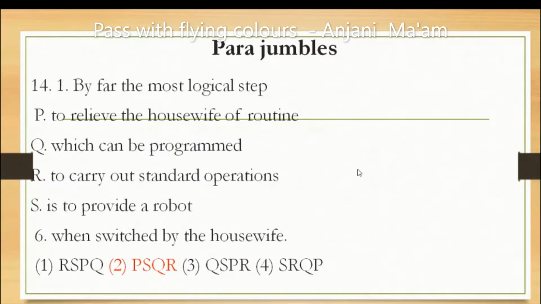Next sentence. By far the most logical step. What is this most logical step? It is to relieve the housewife of routine. It means relieving housewives of their routine. How is it possible? By far the most logical step to relieve the housewife of their routine is. Now the verb should come. So after P, S will come. Is to provide a robot. Which can be. What kind of robot?